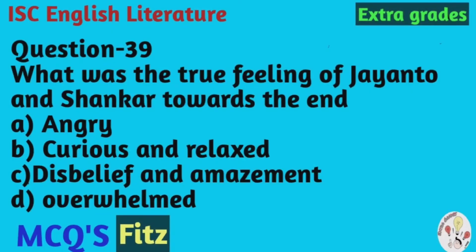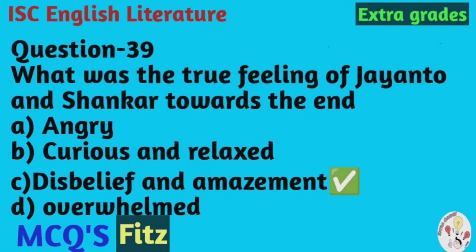Question number 39. What was the true feeling of Jayanto and Shankar towards the end? And the options are A, angry, B, curious and relaxed, C, disbelief and amazement, D, overwhelmed. And the correct option is C, disbelief and amazement.